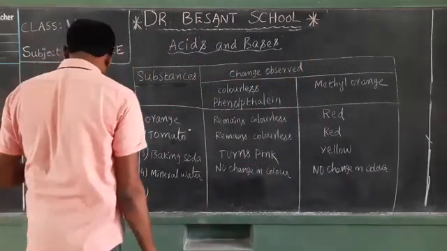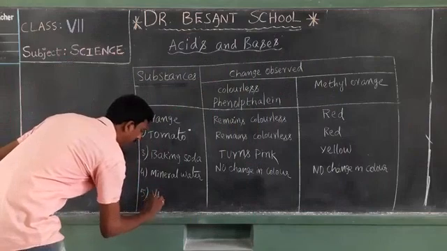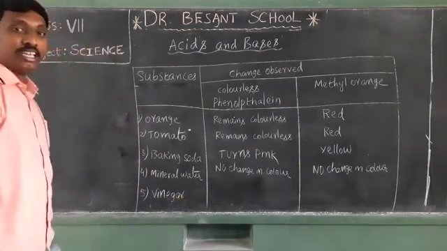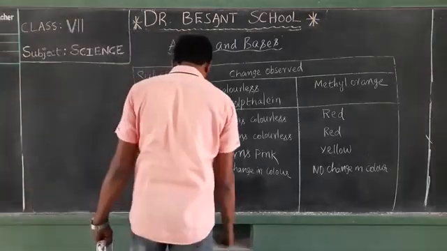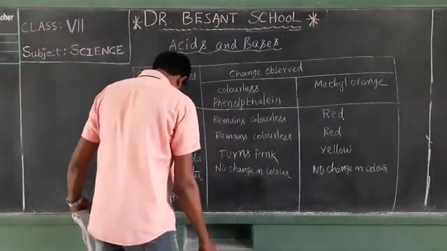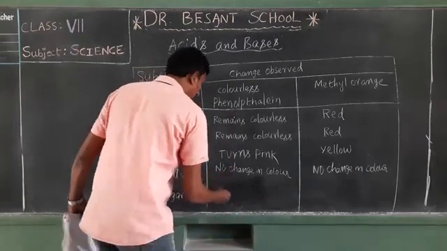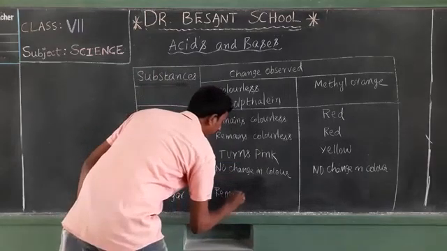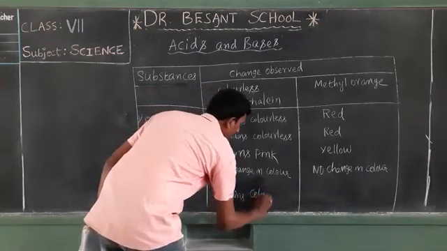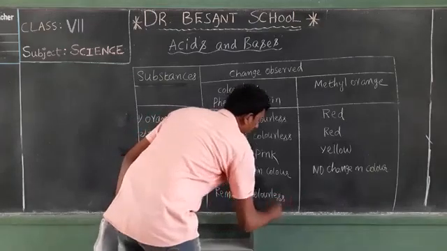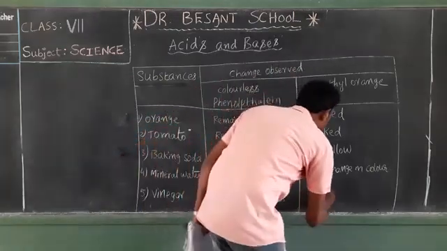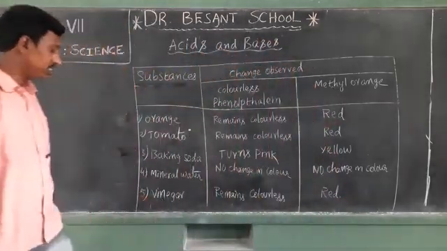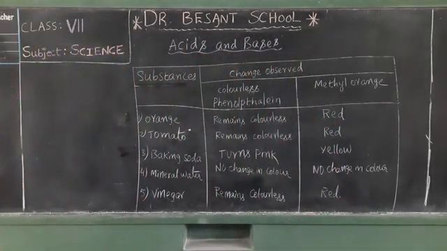Fifth one, vinegar. Last class when we discussed vinegar, it contains acetic acid. So acetic acid is an acid. So what can we write here? Remains colorless. What about methyl orange? It turns to which color? Red color, as it is acidic in nature.